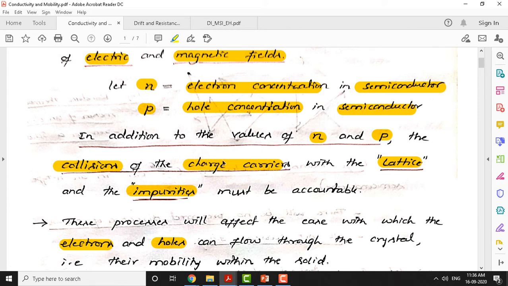The moment charge carriers collide with either lattice atoms or impurity atoms, they change direction. They get diverted, their motion gets affected, and since motion is affected, there is a reduction in the speed of the charge carrier, or mobility will decrease. Once mobility decreases, you will definitely get low current. This is almost like an analogy of when we ride a vehicle on a main road.